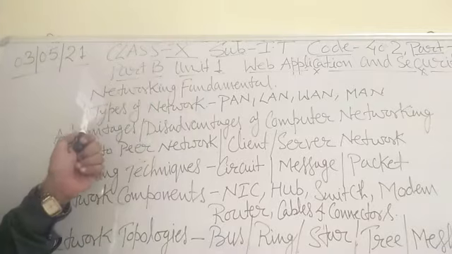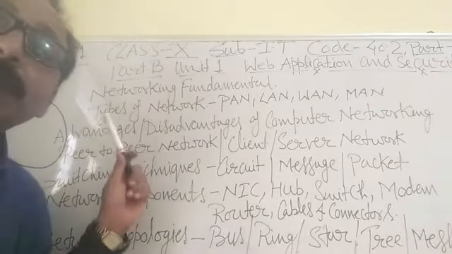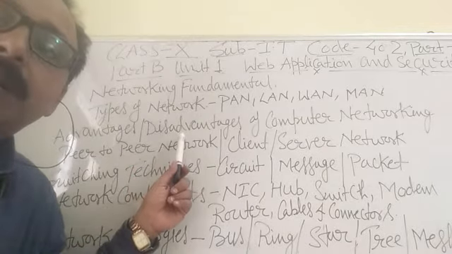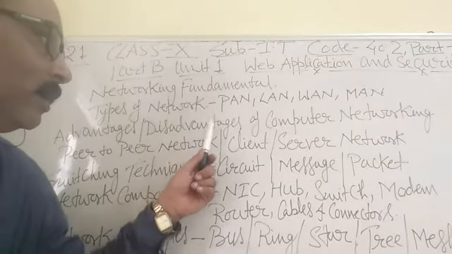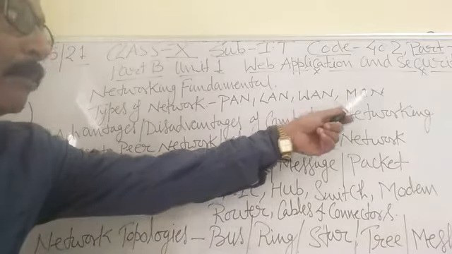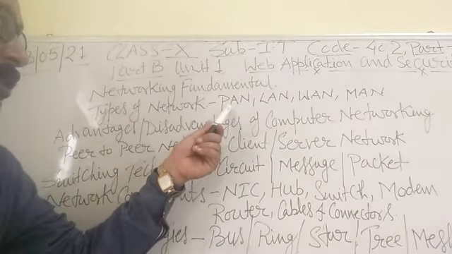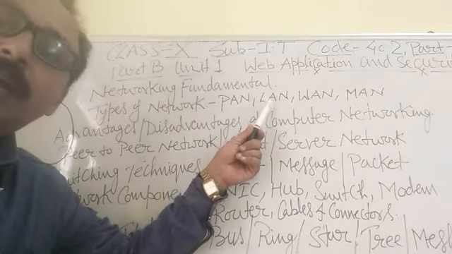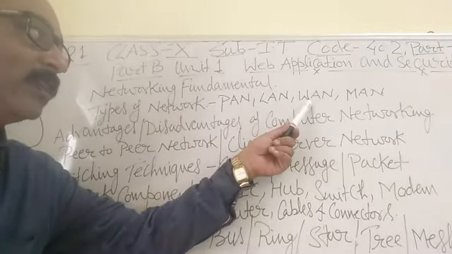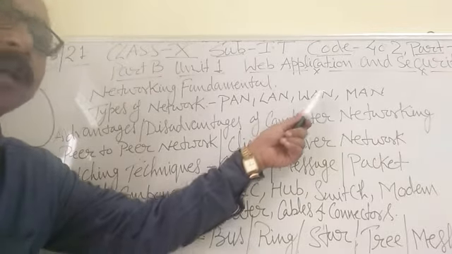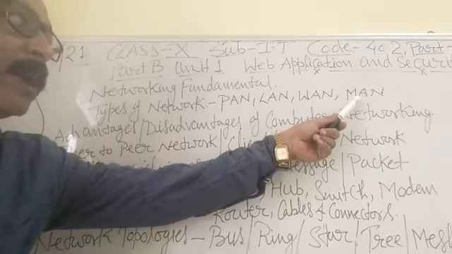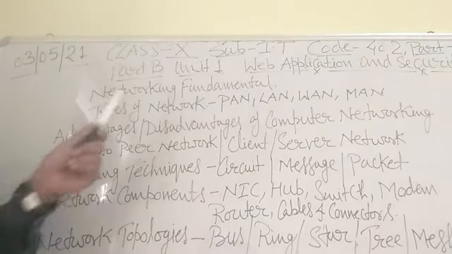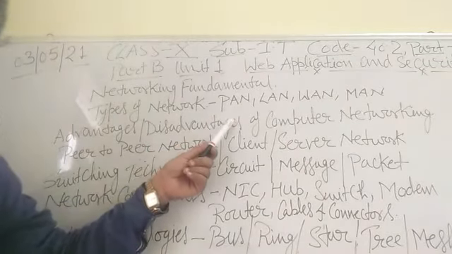Next I am going to discuss the types of network. Students, how many types of network are there? There are many types, like PAN, LAN, WAN and MAN. PAN stands for personal area network, LAN stands for local area network, WAN stands for wide area network, and MAN stands for metropolitan area network.